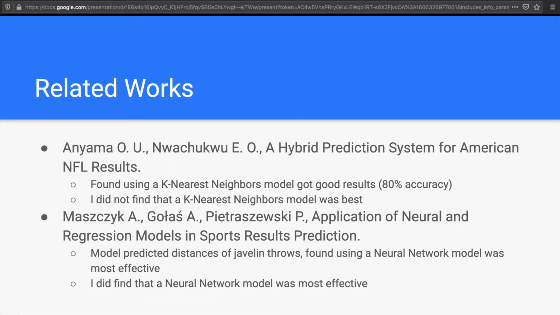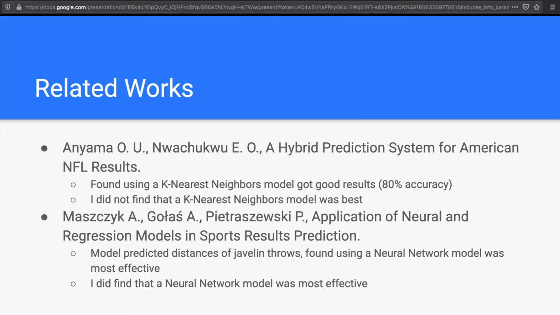A couple of the related works I looked at are this paper, A Hybrid Prediction System for American NFL Results. In this paper, the authors developed a k-nearest neighbors model that was highly accurate. It was above 80%. I also used a k-nearest neighbors model, but I found that it was less accurate than other classification models I used, which I'll talk about later.